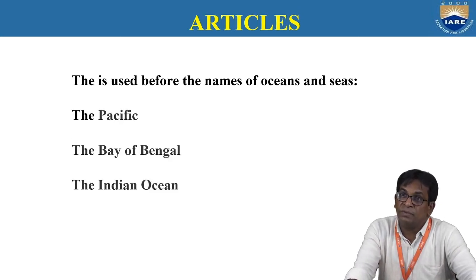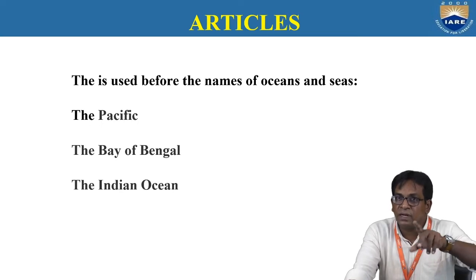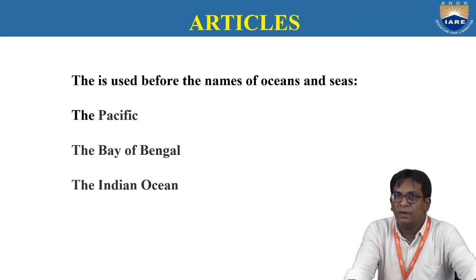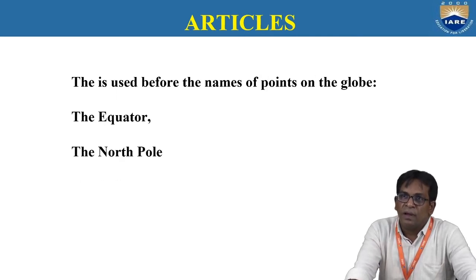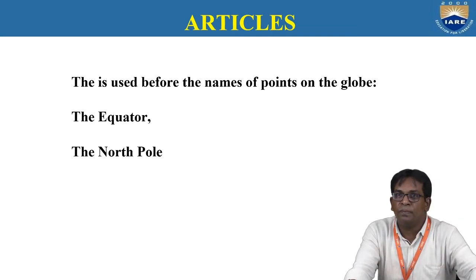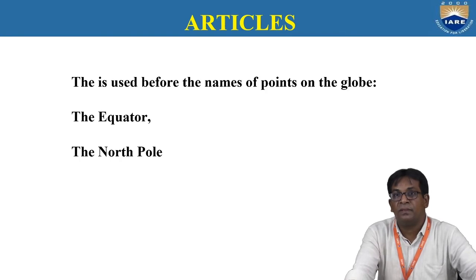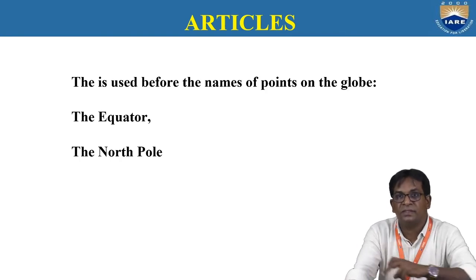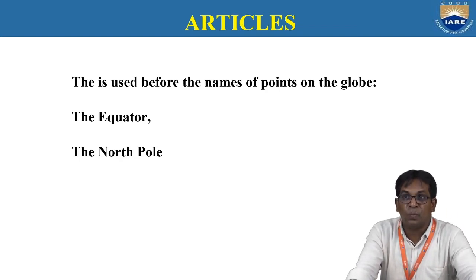And it is used before the names of oceans and seas. Yeah, before the oceans and seas: the Pacific Ocean, the Bay of Bengal, the Indian Ocean. So we have to use a definite article before the names of these oceans and seas. And also names of points on the globe: the Equator, the North Pole, the South Pole, the West, the South, the East. We can use definite article when you are mentioning the points of the globe.